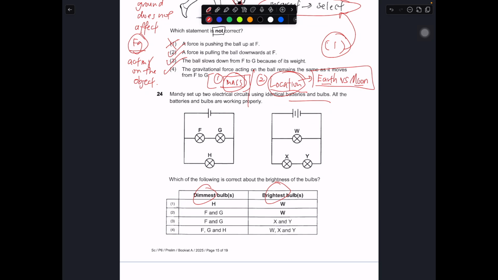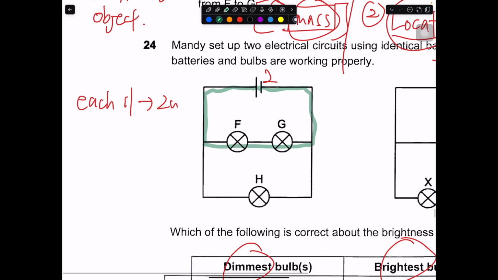This one you can assume. I'll assume that each battery is 2 units of power. So this is 2 units. This is 4 units because we have 4 batteries. The electricity that's going to flow through here will be shared by the 2 units of power from the battery, because F and G are in series. So to work it simply, 1 unit, 1 unit. This is what most of your schools have been telling you, or this is one way that you can work on it. So F and G will share the electrical current in green.